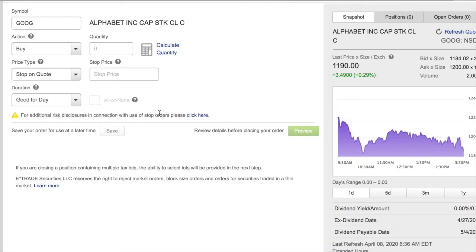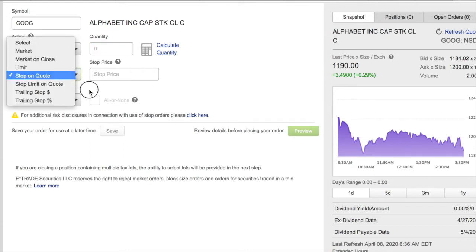Price types, and what are they? So here you are, you get ready. This is your ticket. You're getting ready to purchase. For example, we have Google up here, and you're getting ready to buy. It asks you your quantity. You put in your quantity. Then you have price types. What do they mean? So here we go.